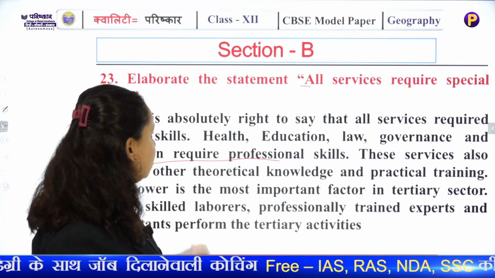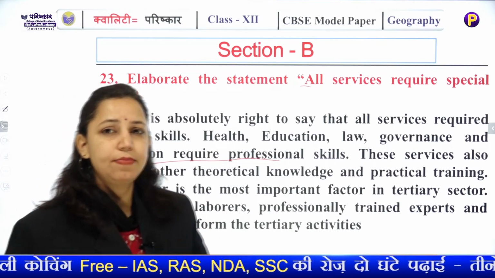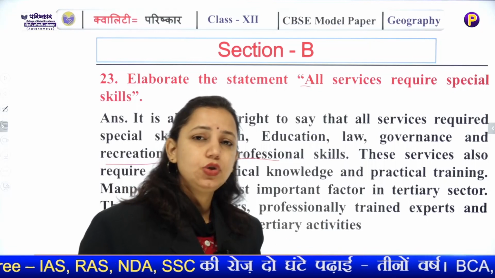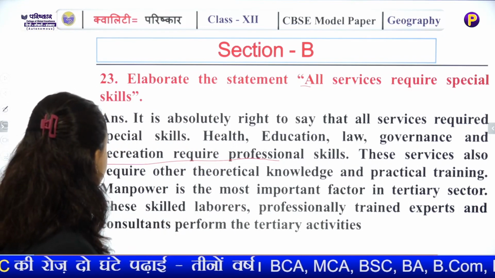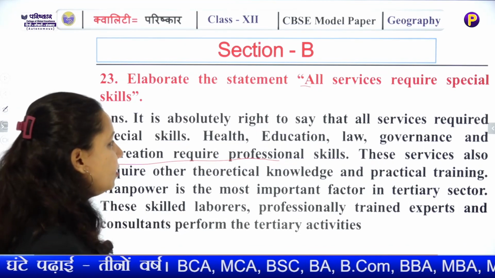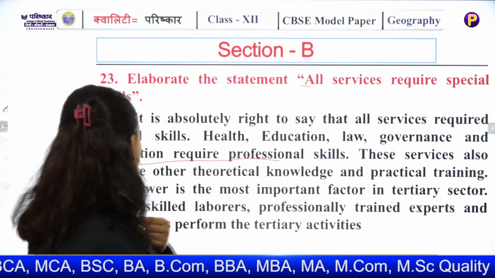specialization. In health, education, law, all you need are specialized courses in which you specialize in these types of services. These services require both theoretical and practical knowledge.